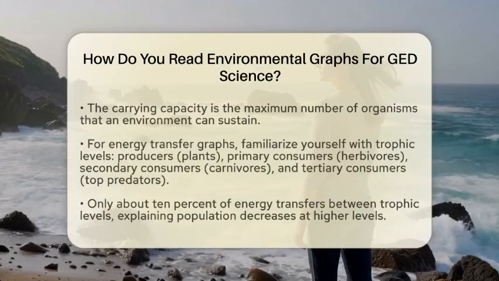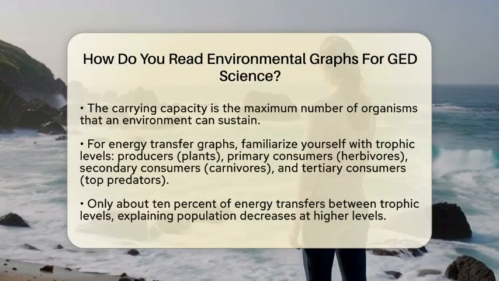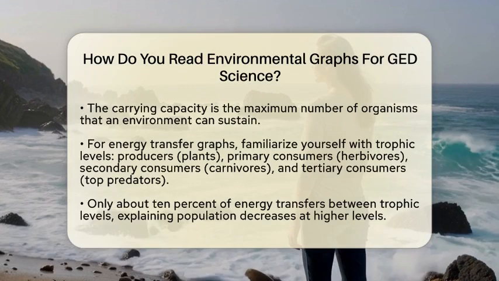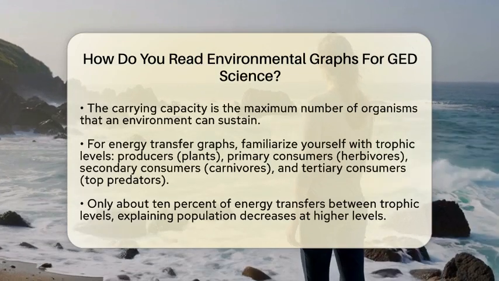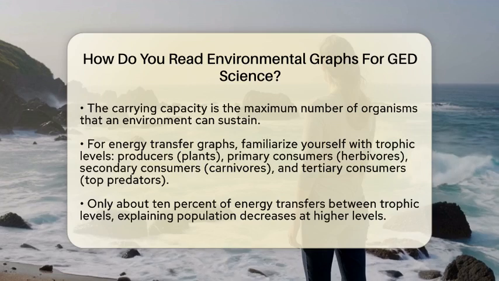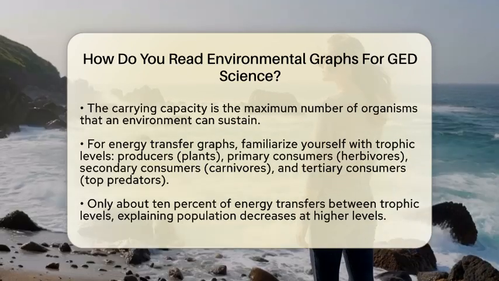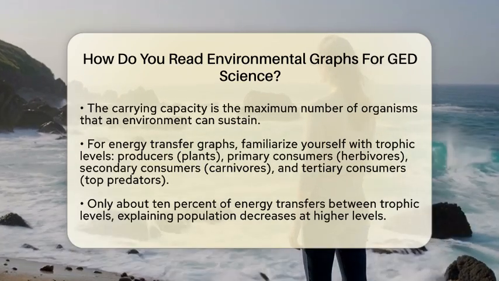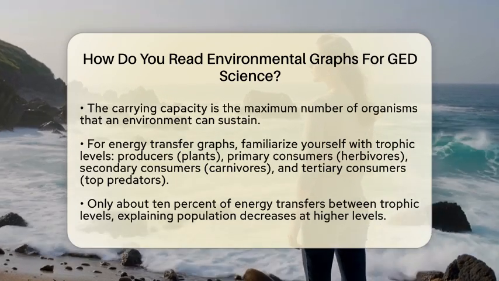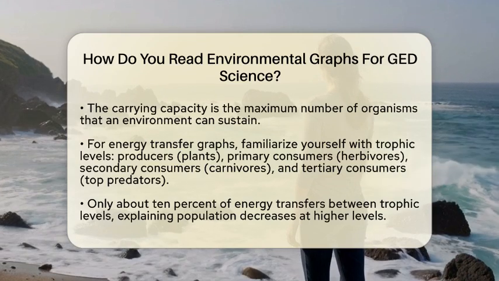Next, focus on the trends within the graph. For instance, if you see a graph showing population growth, it may start with a slow increase, then show rapid growth, and finally level off. This leveling off occurs at a point called the carrying capacity. This is the maximum number of organisms that an environment can support. Recognizing this helps you understand limits within ecosystems.